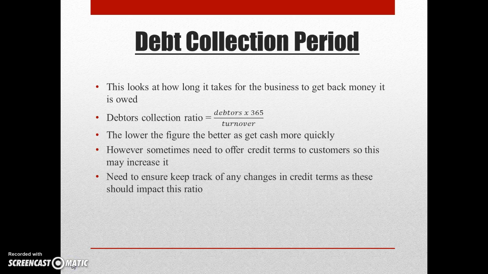Debt collection period. This looks at how long it takes for the business to get back its money owed. Debtors collection ratio equals debtors times 365, divided by turnover. The lower the figure, the better, as cash comes in more quickly. However, sometimes we need to offer credit terms to customers, so this may increase it. We need to keep track of any changes in credit terms as they will impact this ratio.